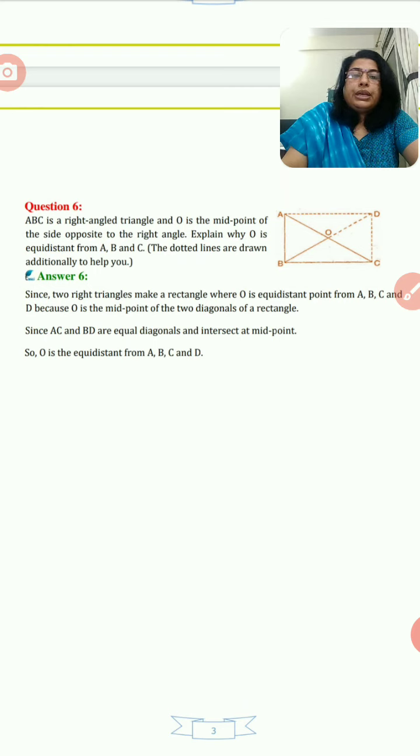So here we can see the dotted lines. Since two right angles make a rectangle, O is the equidistant point from A, B, C and D because O is the midpoint of the two diagonals of a rectangle. So if we draw a rectangle with the help of this triangle ABC, then we can see that O is the midpoint of this rectangle.